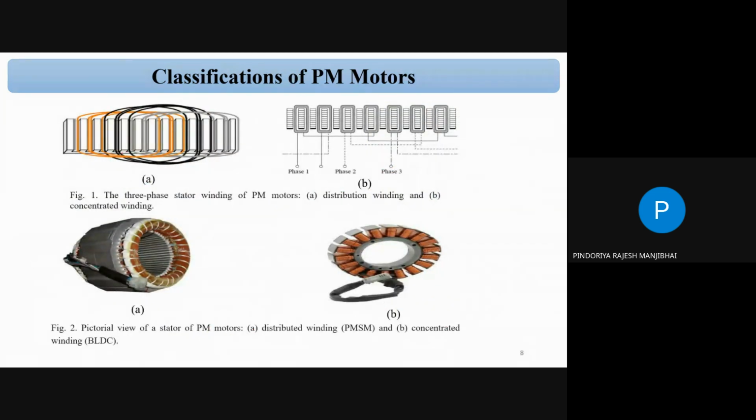Yeah. So you can see the structure of the sinusoidal as well as the distributed winding. Figure A is your distributed winding. And figure B is your concentrated winding. So you can see the pictorial view. So this is your PMSM motor. It is similar to your induction motor. And this is your concentrated winding. So we can say it is concentrated at one location. Correct. And we can make the three phases: phase A, phase B, and phase C. So this is your BLDC motor. This is your BLDC, and this is your PMSM. Correct?